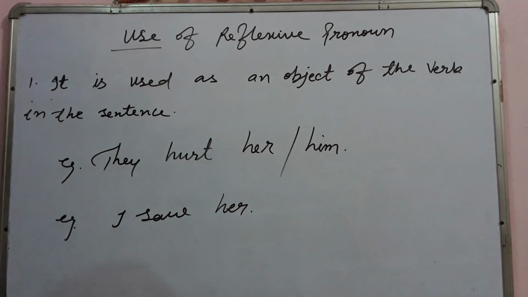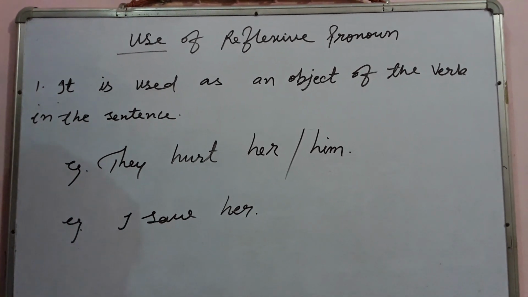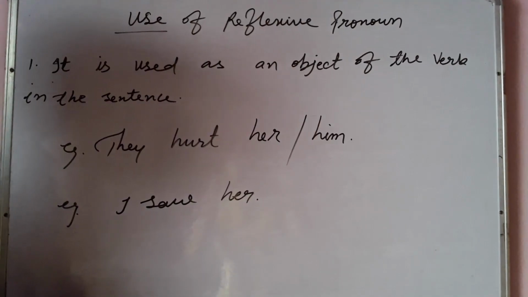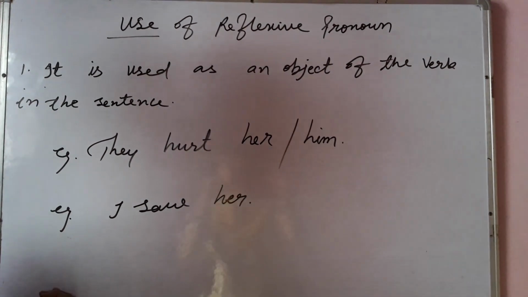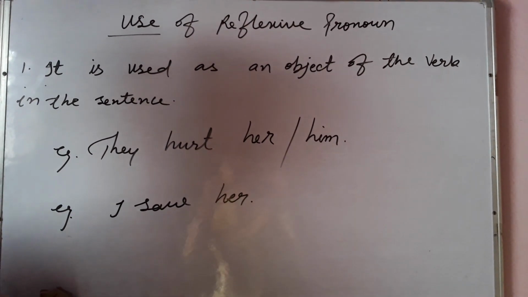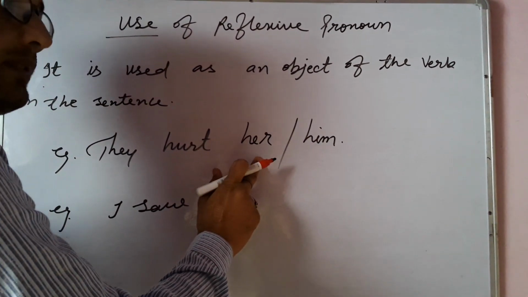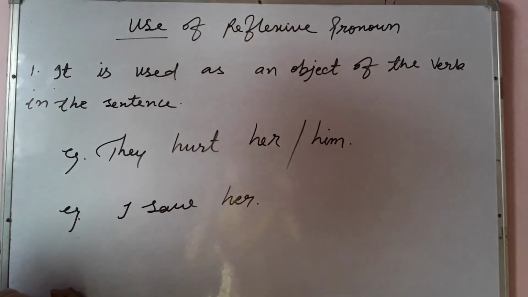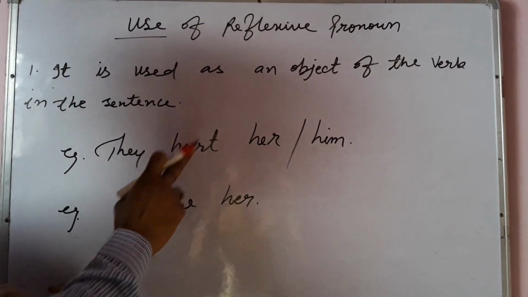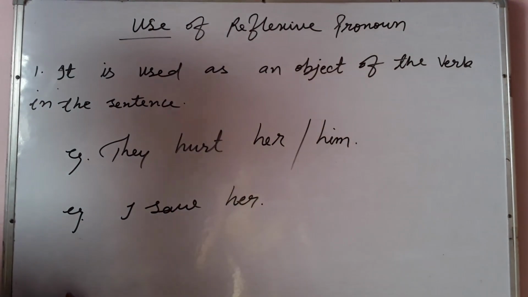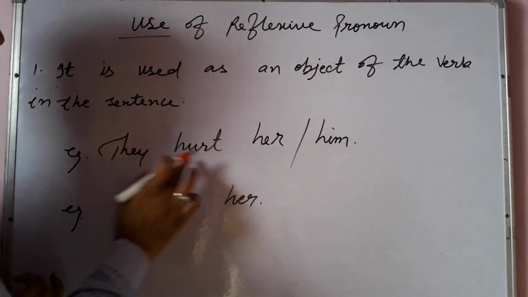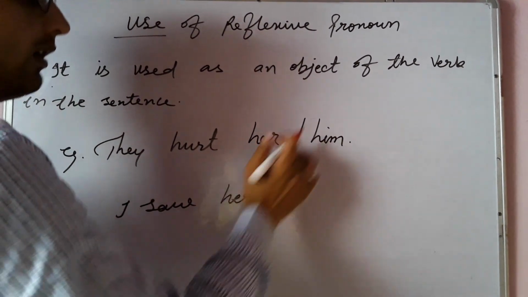Now you may say that generally we use the objective case of personal pronoun as an object of the verb in the sentence, like it, they, her, or him.